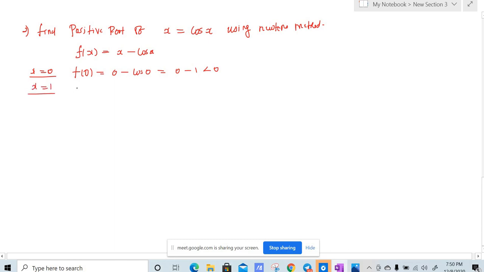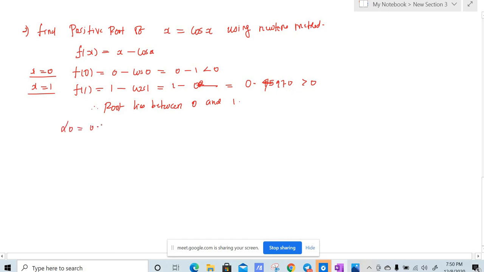And if x is equal to 1, f of 1 is equal to 1 minus cos 1. So just use a calculator to find the value of cos 1. So you will have 1 minus something, and this will be 0.45970, which is greater than 0. So therefore the root lies between 0 and 1, right? Now you can take alpha naught to be any value. So I am assuming alpha naught to be equal to 0.7, right? You can choose any alpha naught.